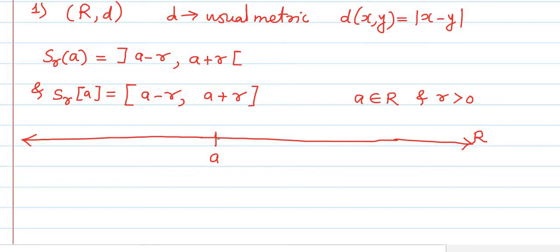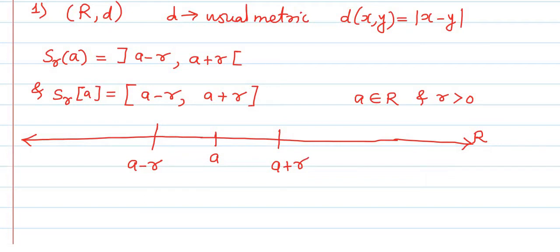Let us suppose that R is from here to here. Okay, so this is R. Then definitely this point will be A minus R. If this much distance is R, then this point is A minus R, and here it will be A plus R. Okay, A minus R to A plus R.